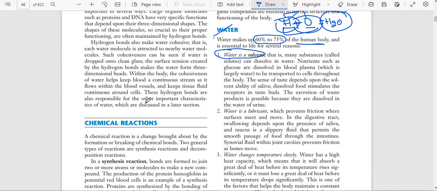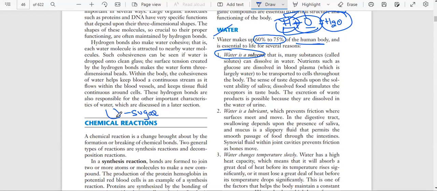Basically, the first thing is that water is important because it is a solvent. I will give an example: we have water, we have sugar. Solid means something which has shape, which has taste, which has area to cover. Sugar has taste, it has shape and it occupies some area. So that's the reason we call it a solid.